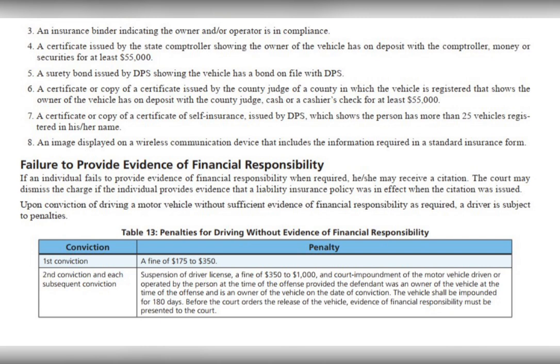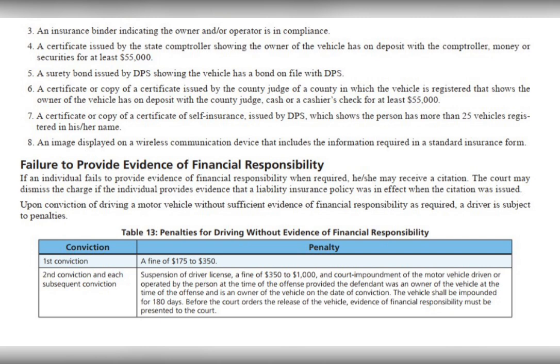7. A certificate or copy of a certificate of self-insurance issued by DPS which shows the person has more than 25 vehicles registered in his or her name. 8. An image displayed on a wireless communication device that includes the information required in a standard insurance form. Failure to provide evidence of financial responsibility. If an individual fails to provide evidence of financial responsibility when required, he or she may receive a citation. The court may dismiss the charge if the individual provides evidence that a liability insurance policy was in effect when the citation was issued. Upon conviction of driving a motor vehicle without sufficient evidence of financial responsibility, a driver is subject to penalties.